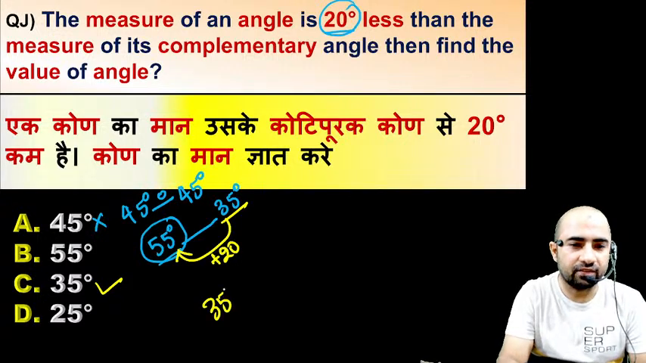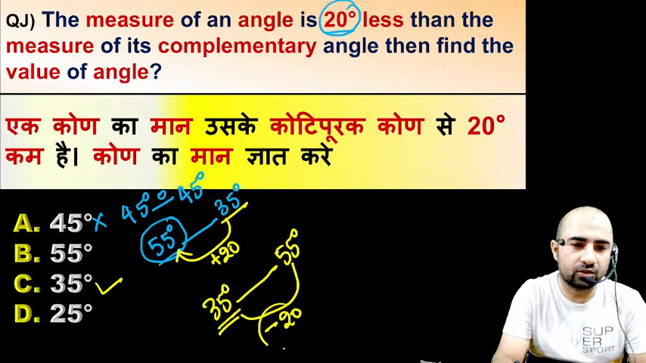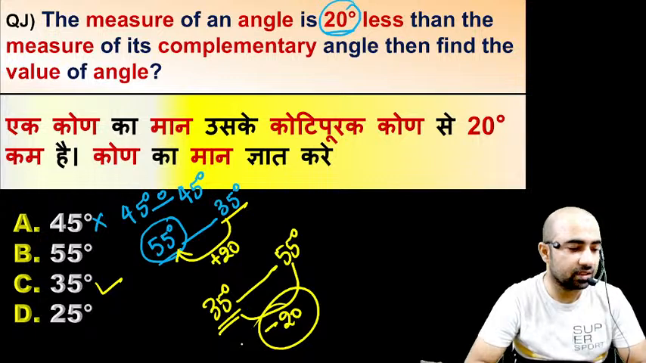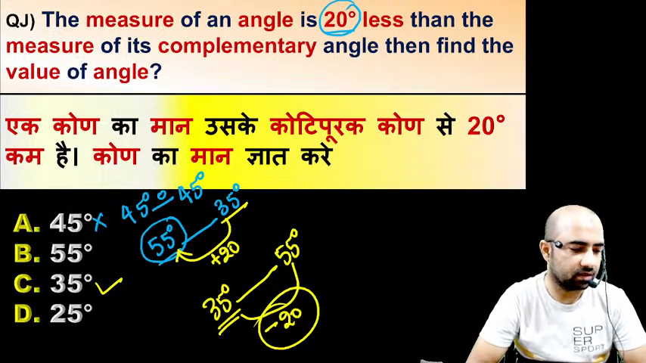Now if you take 35 as the angle, then its complementary would be 55. Now your angle is 35 and this angle is 20 less than its complementary. So the right answer is 35. Just read the question very carefully, guys.